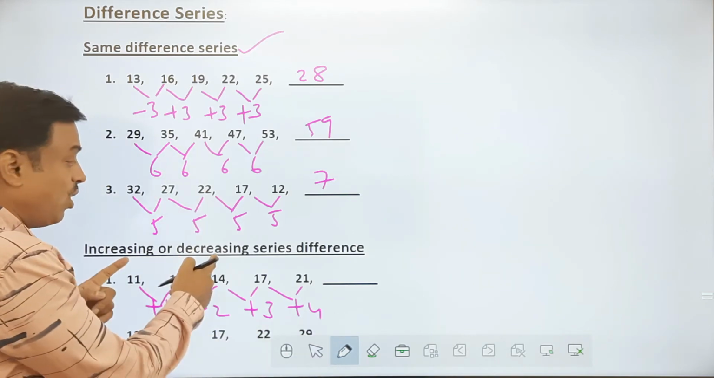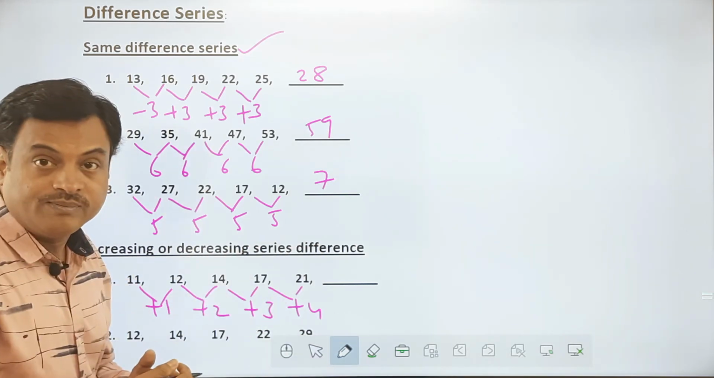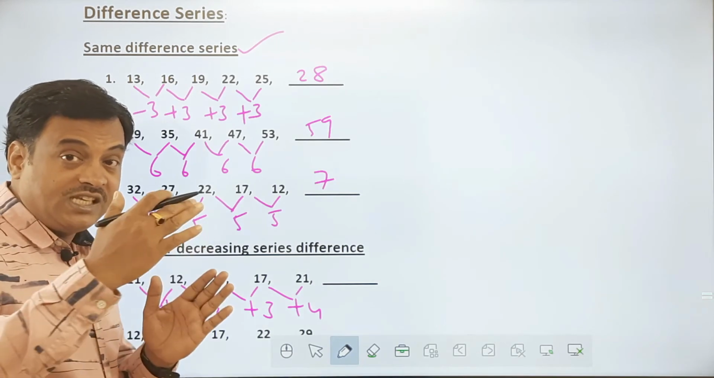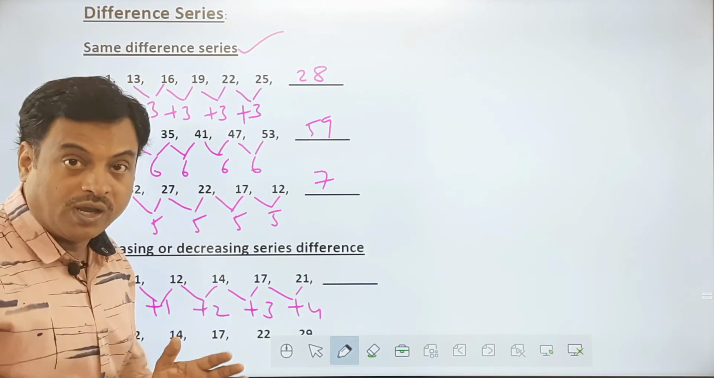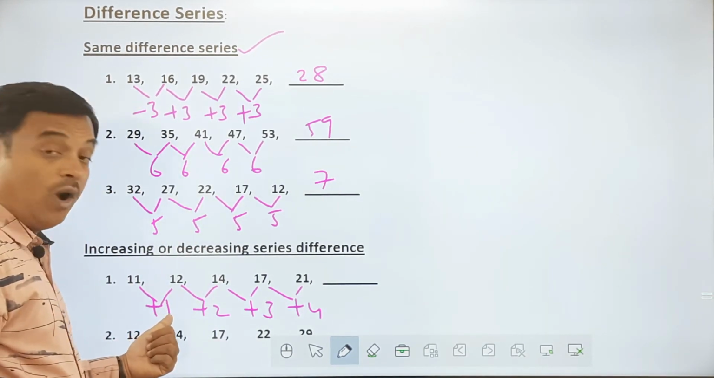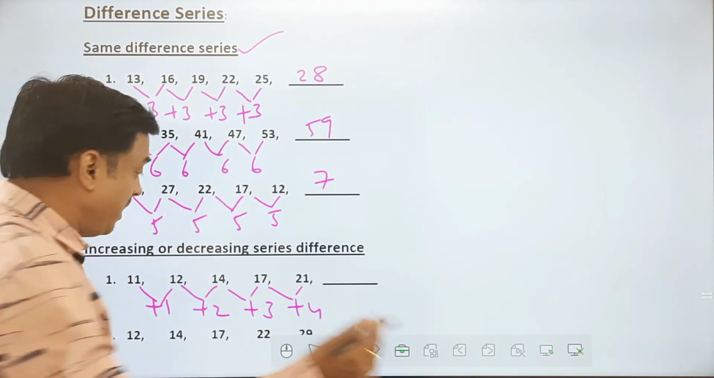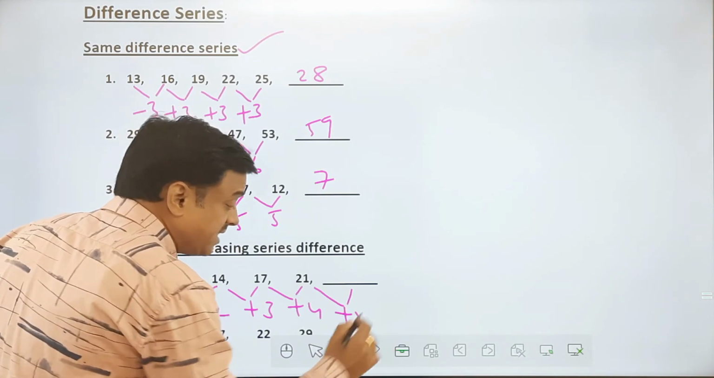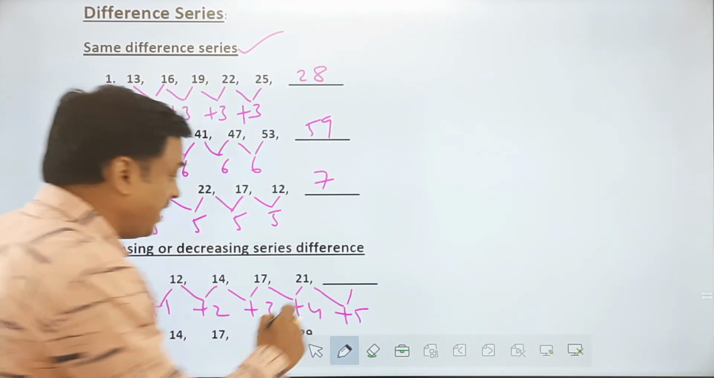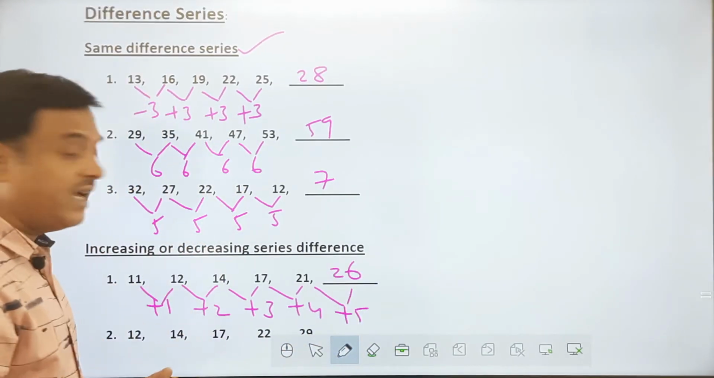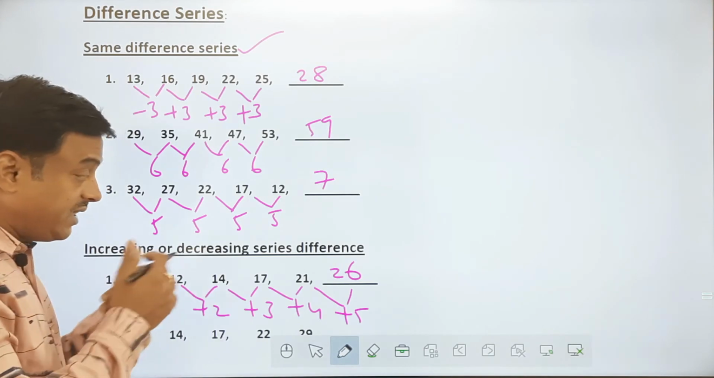So it's an increasing or decreasing series difference. Series can increase by 1, 2, 3, 4, and so on. And again, you are increasing by what? Natural numbers. 1, 2, 3, 4 are natural numbers. So my next natural number will be plus 5, and 21 plus 5 would be 26. That's my answer. So this is how things will work for you.